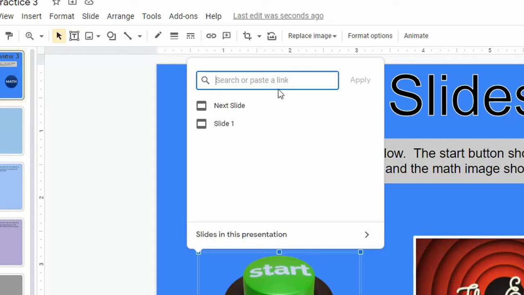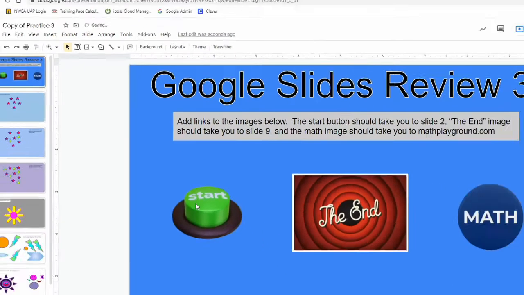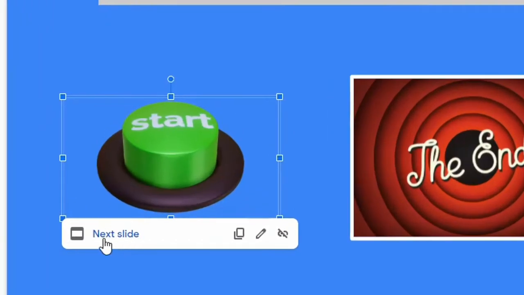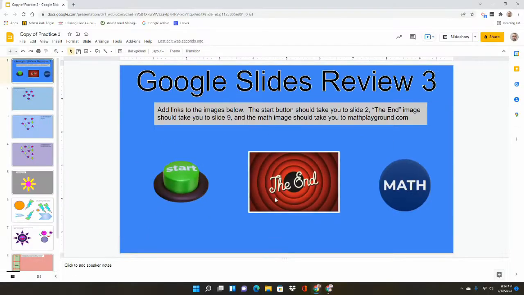So this one I just want the next slide, so I'm going to click on next slide. And you'll notice now when I click on it, it shows me that this will bring me to the next slide. If you make a mistake and click on the wrong one, you can always remove the link as well. So the end image right here, we want to have this one bring us to the last slide.